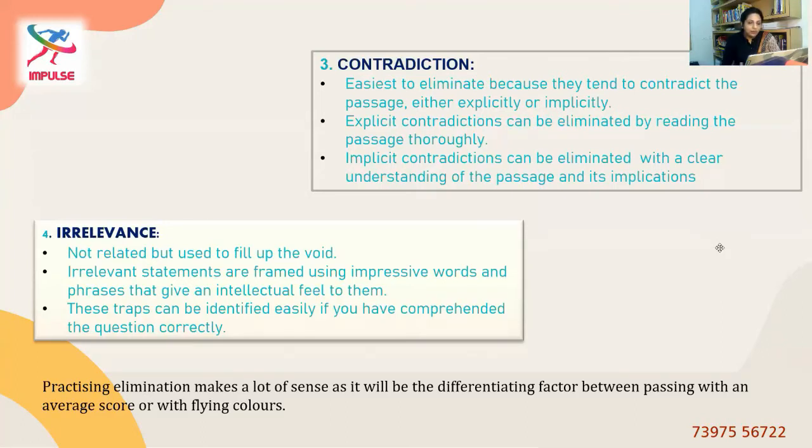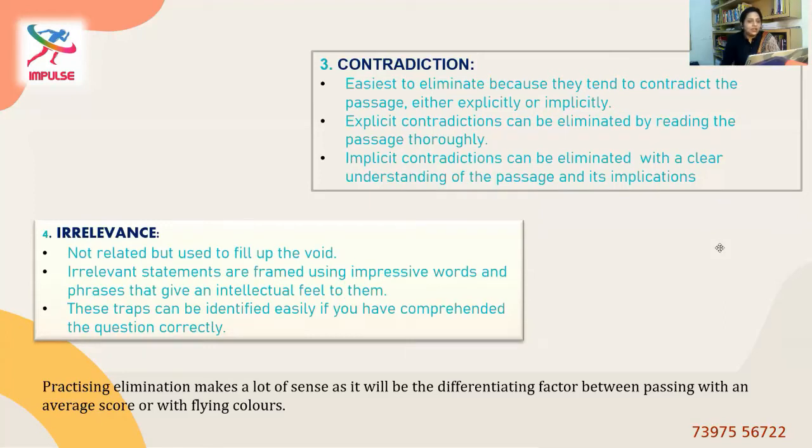Irrelevant statements are framed using impressive words and phrases that give an intellectual feel to them. Again, they're just trying to attract us to the wrong options. No, don't get attracted. Be very sure of the answer. These traps can be identified easily if you have comprehended the question correctly. That's it, right? One sentence that sums up everything. If you know the meaning of the passage, you will definitely not go for the wrong option.